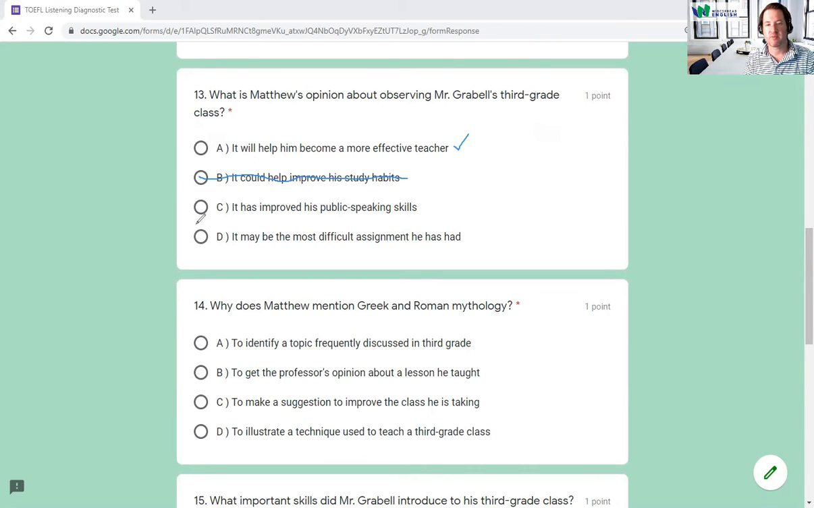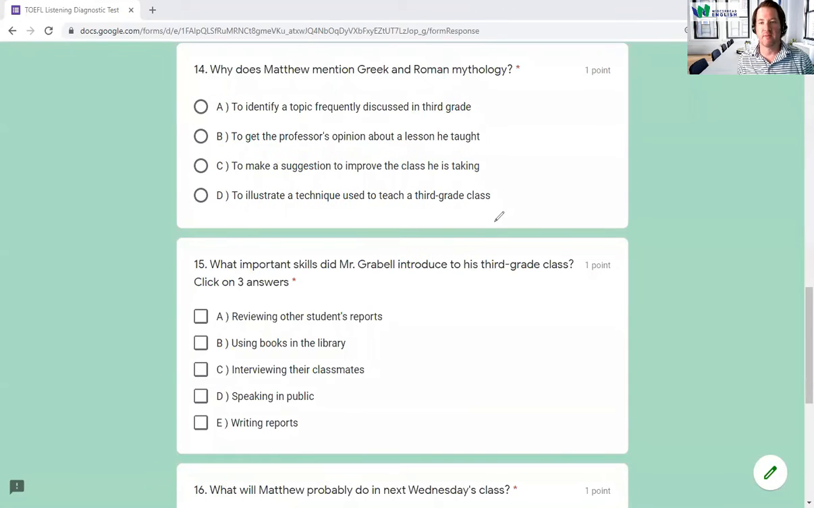It has improved his public speaking skills. Not Matthew's. Remember, it helped the students with their astronomy project that they had to speak, but not for him. So C is incorrect here. It may be the most difficult assignment he has had. Well, that's not true either. Here, yes, it will help him become a more effective teacher. A is the answer. All right, number 14.